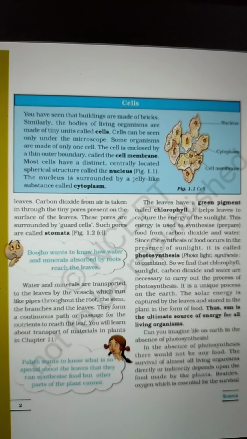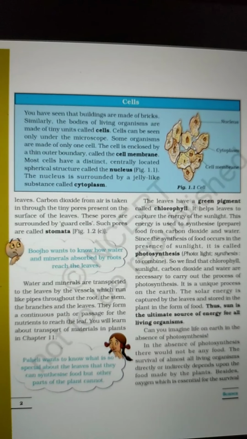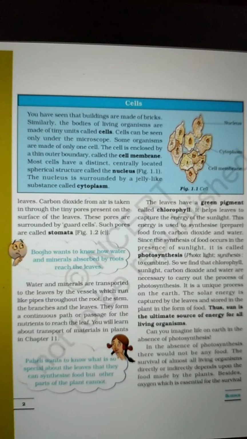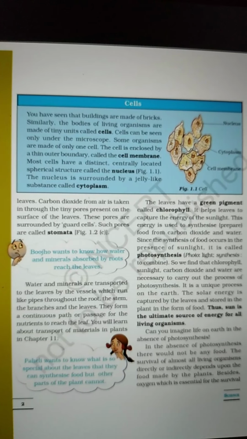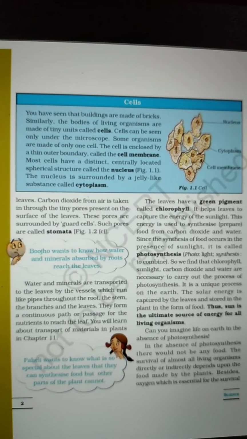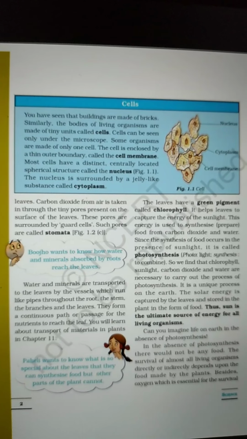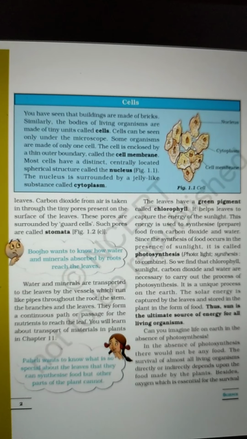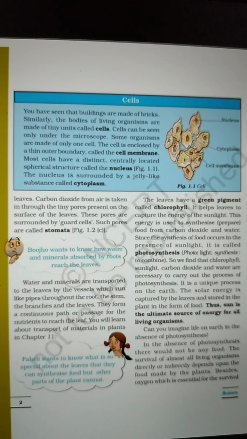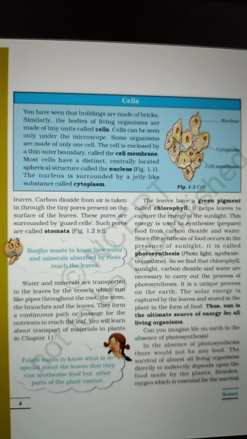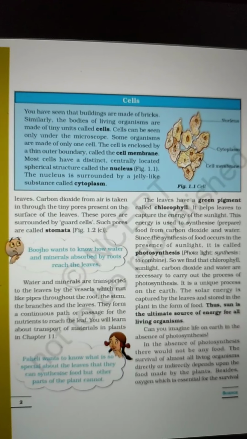You have seen that buildings are made of bricks. Similarly, the bodies of living organisms are made of tiny units called cells. Cells can be seen only under the microscope. Hence, for making a building, bricks are needed.